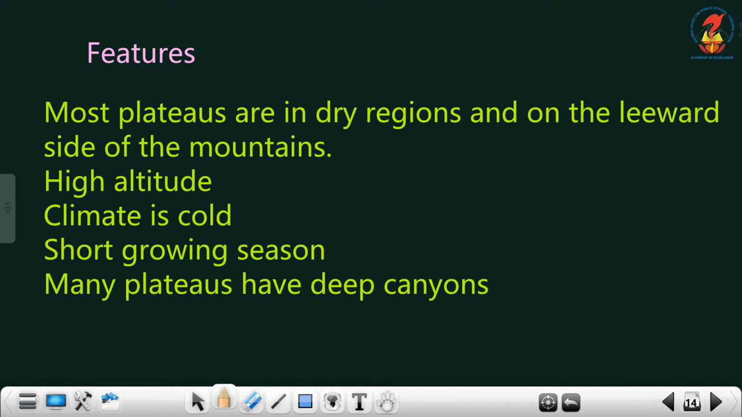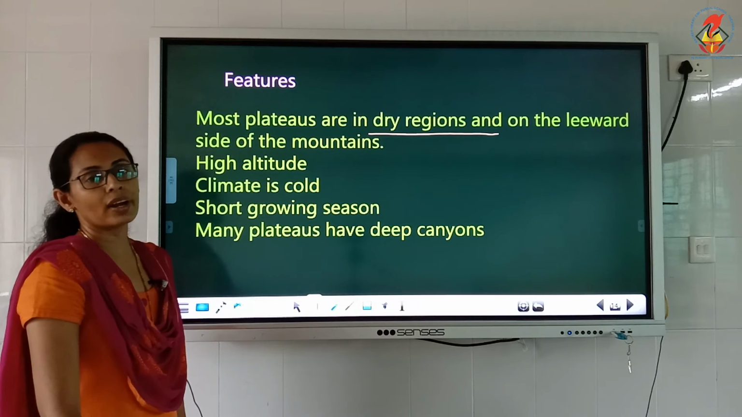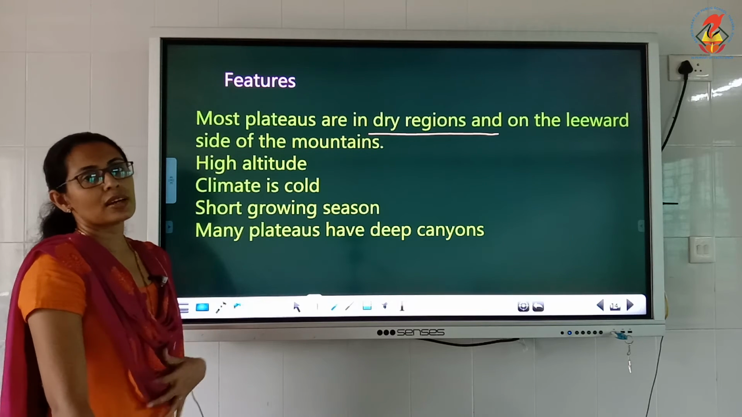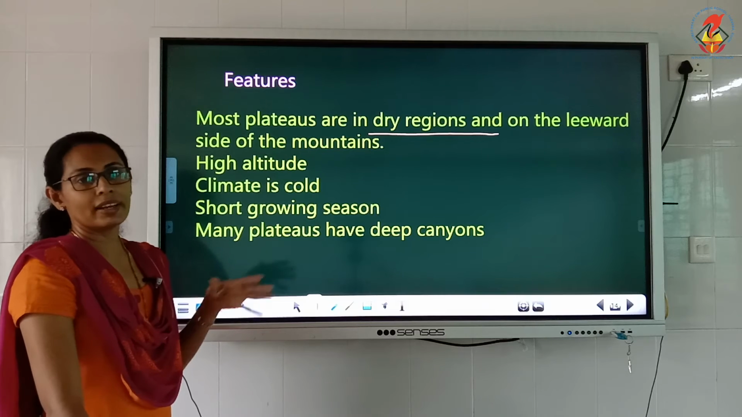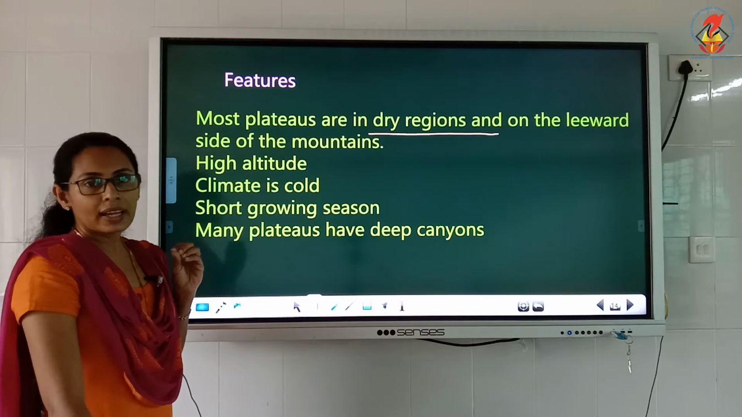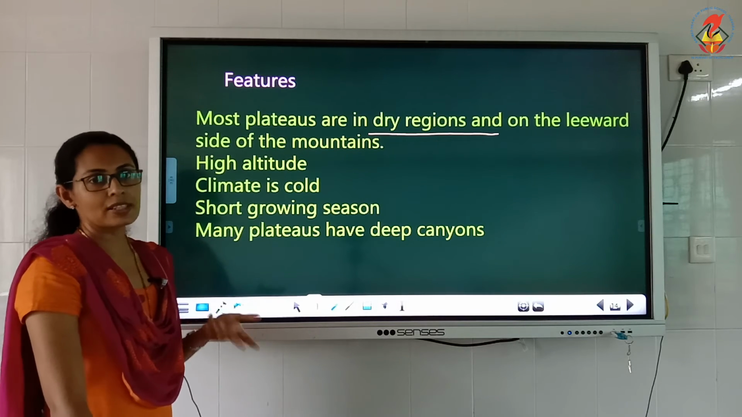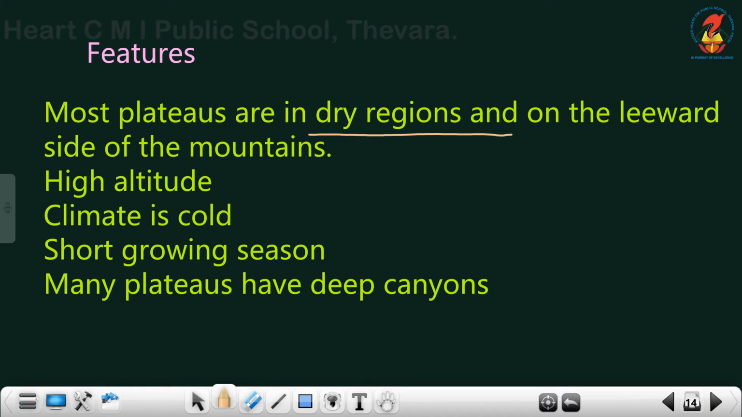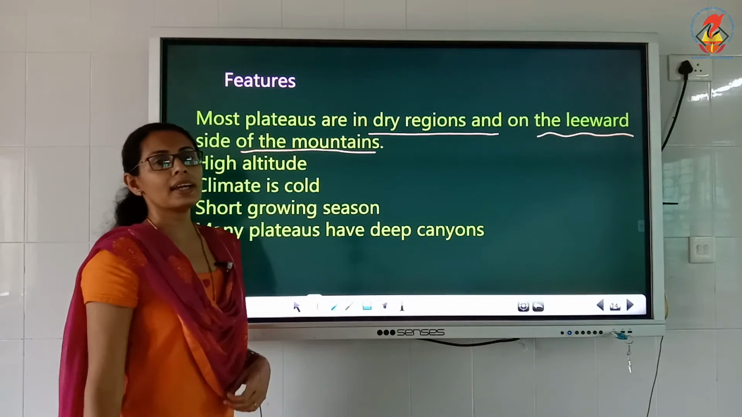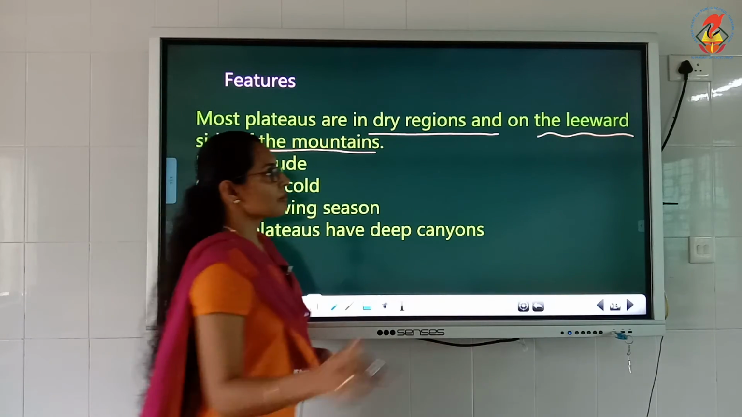Then next we are moving on to the features of the plateaus. What are the important features? The most important feature is that they are located in dry regions. Plateaus are located in dry regions, where they get very little hot and cold wind, only dry, that means hot, regions. Then it is located on the leeward side of the mountains. What is the meaning of leeward?